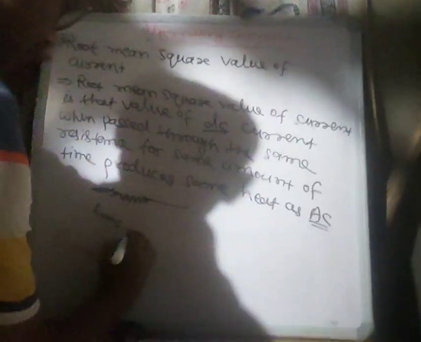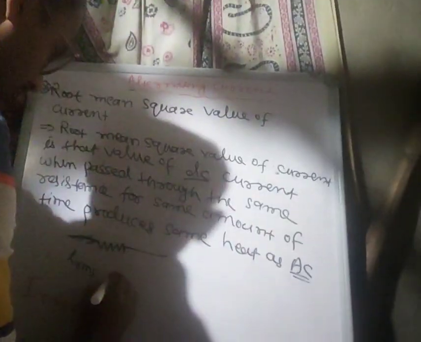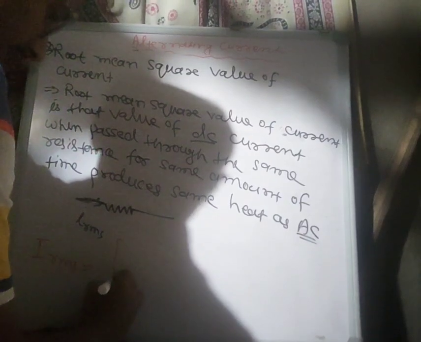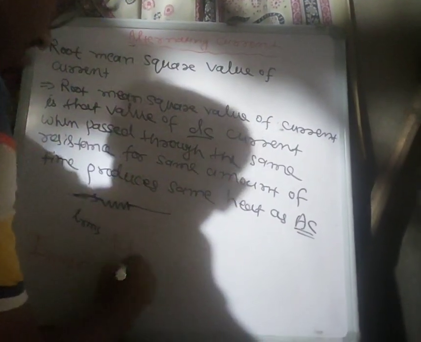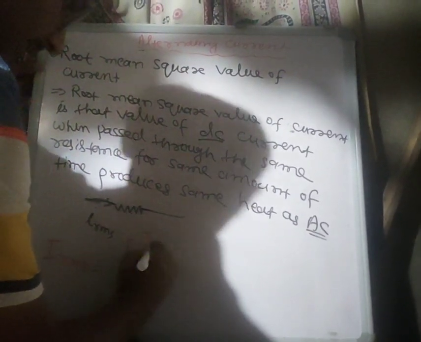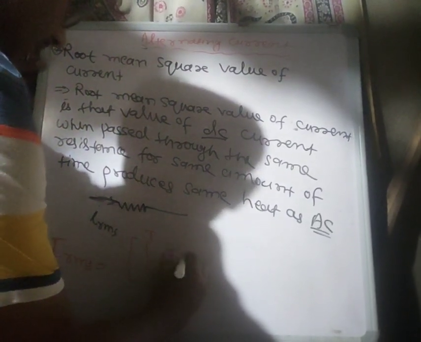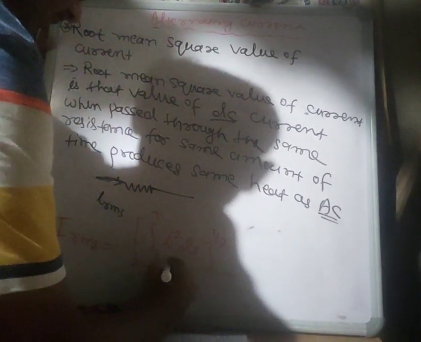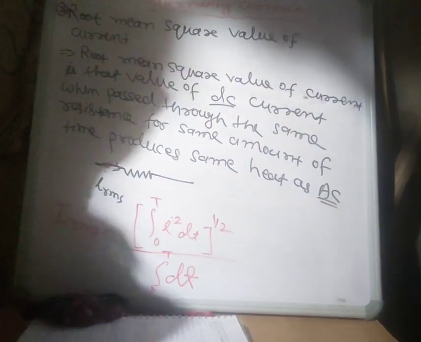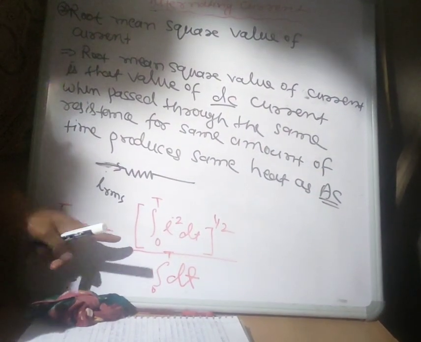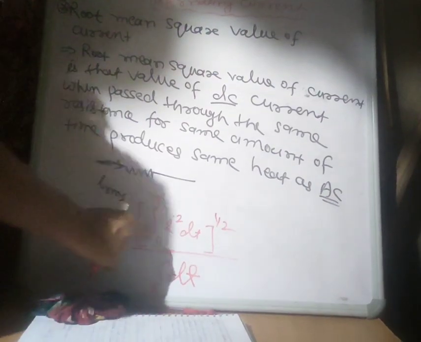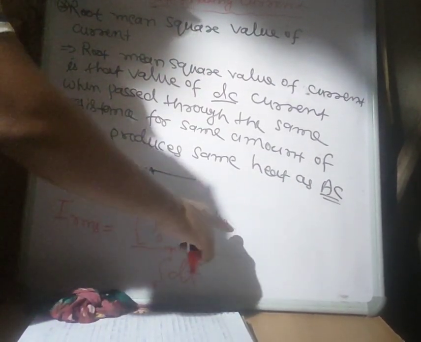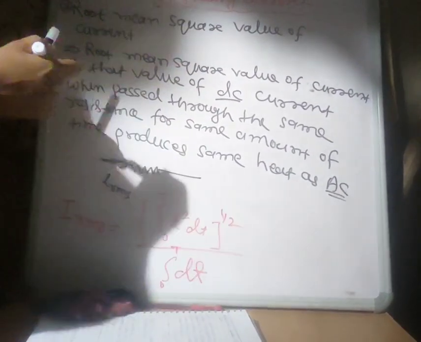The RMS value of current, I RMS, is written as the square root of the integral from 0 to t of I square dt, upon the integral from 0 to t of dt. This is the general formula for the RMS value of current.